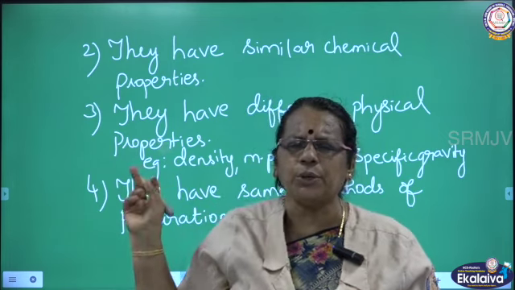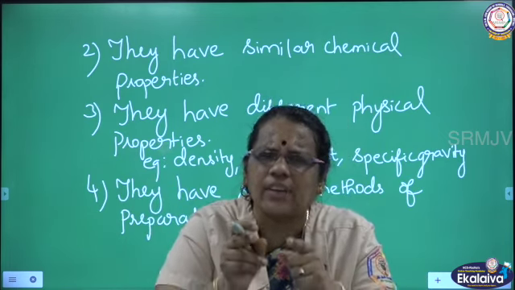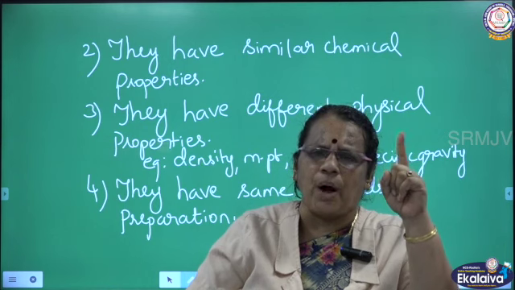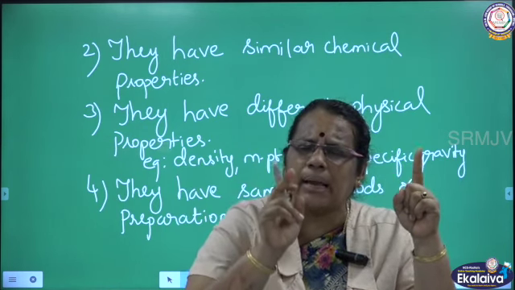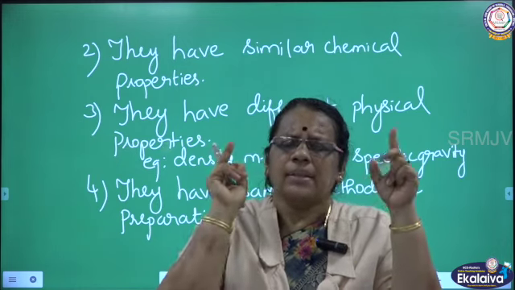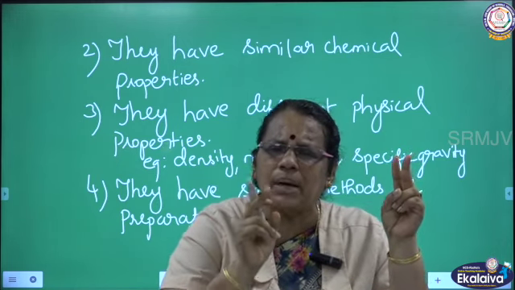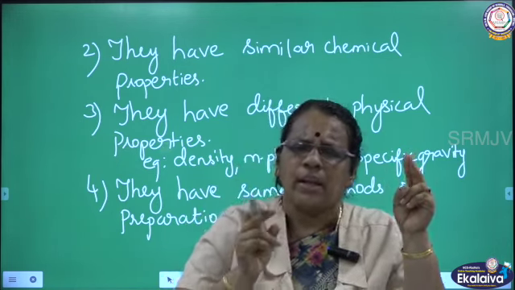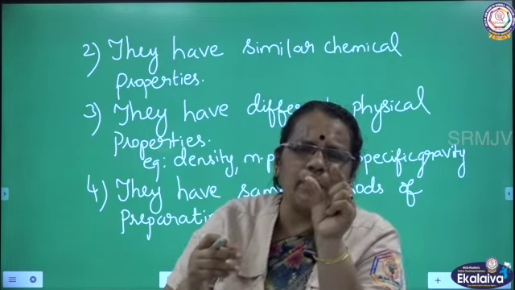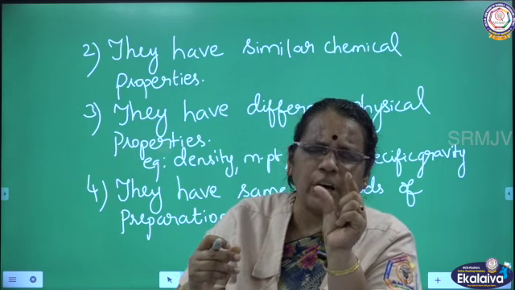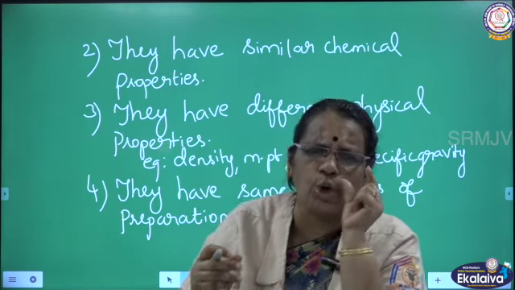And I started to talk about the characteristic features of homolog series. They have similar chemical properties. Successive members differ by CH2 unit: when you subtract two members of any series, there will be a difference of a CH2 group.